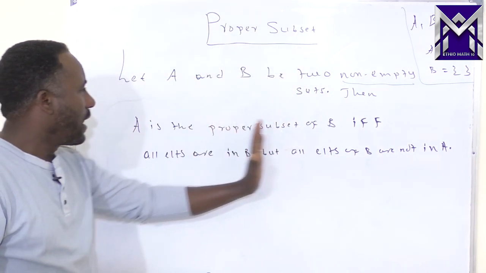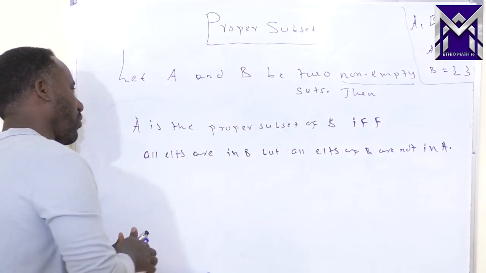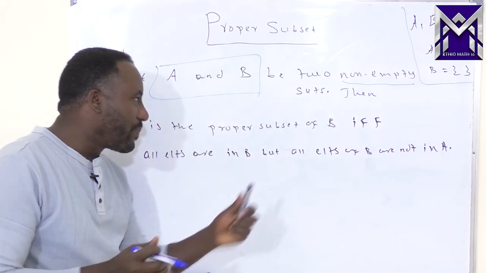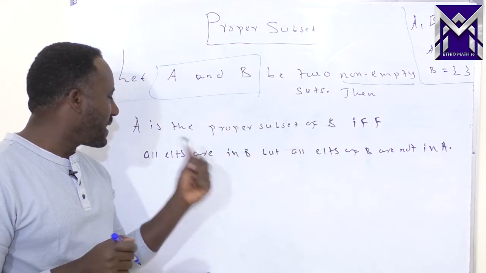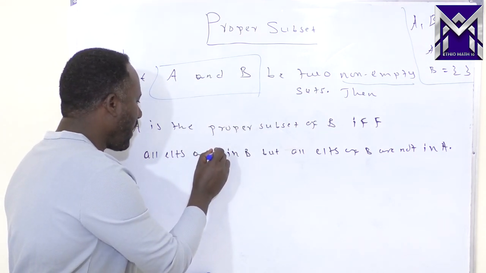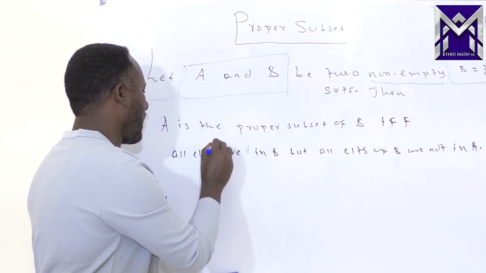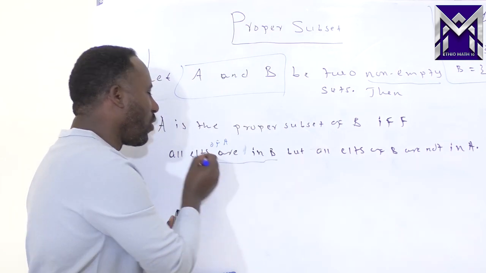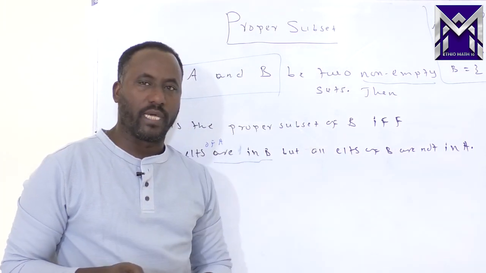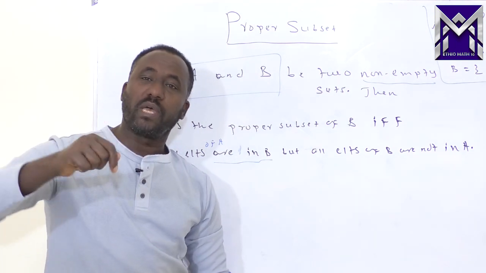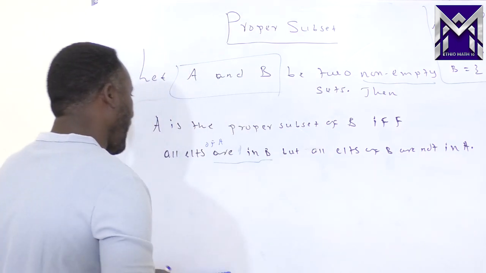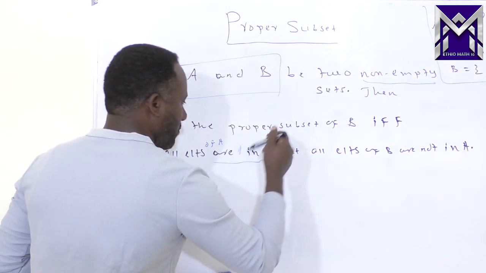So for any two arbitrary sets A and B, A is a proper subset of B means all elements of A are in B necessarily, but all elements of B are not in A. This is the general definition for proper subset.